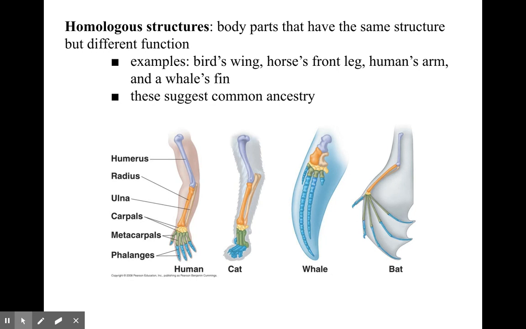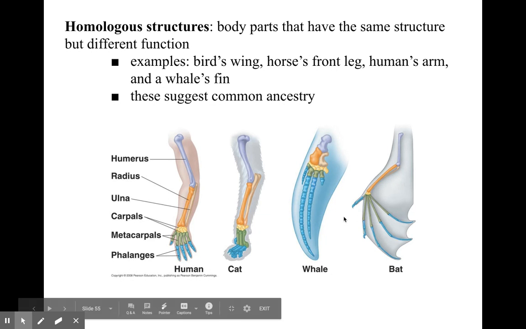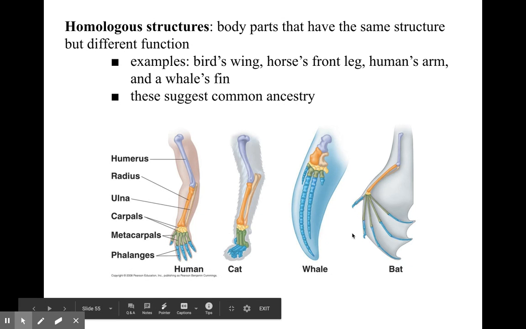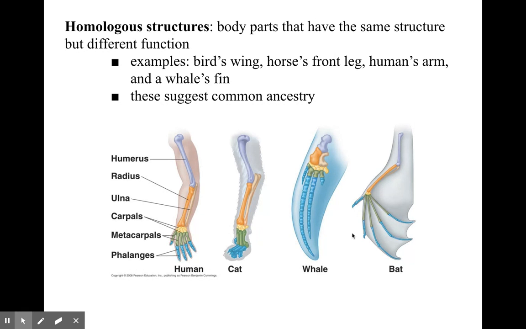Our bones are very similar. If we compare the front leg to the human arm, the front leg of a whale is its flipper. The front arm of a bat is its wing. And then we could compare our back legs too, because our back legs are also very similar.